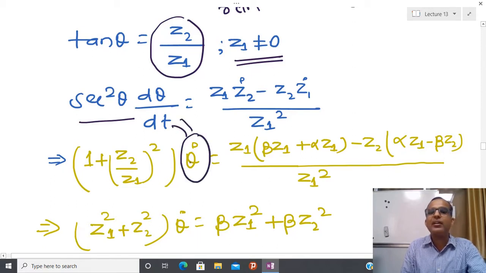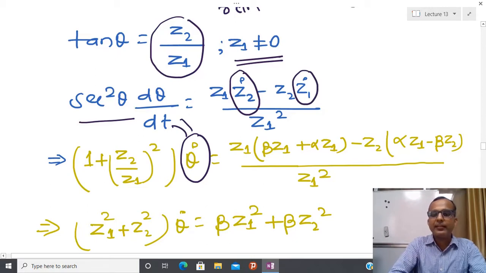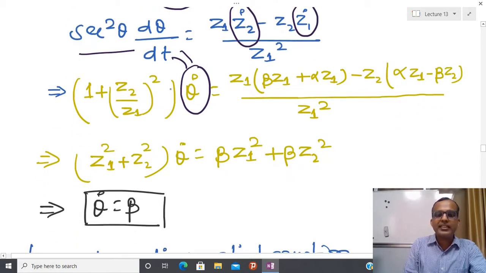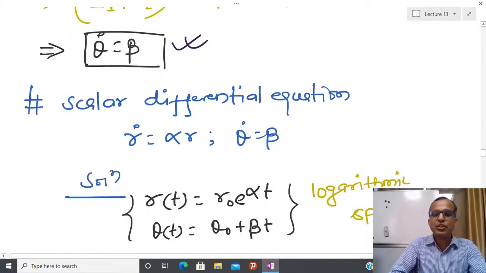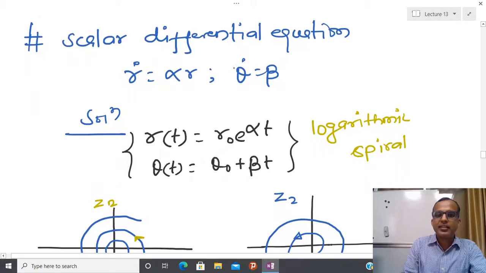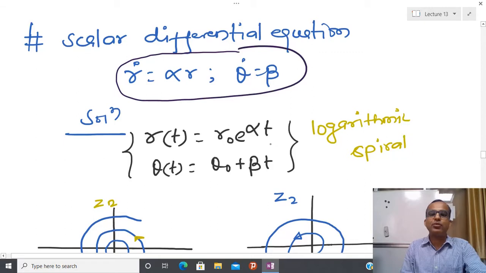So basically these two are exactly equal, and after that I am going to substitute the z2 value and the z1 dot value. And here you can see what happened: z1 square and z1 square cancel from both sides, and finally I have z1 square plus z2 square. So finally I have a very beautiful equation, theta dot equal to beta. So finally in polar coordinates I have just two equations, and each is a scalar differential equation, written like this. So I have two separate scalar equations, so I can solve them independently.